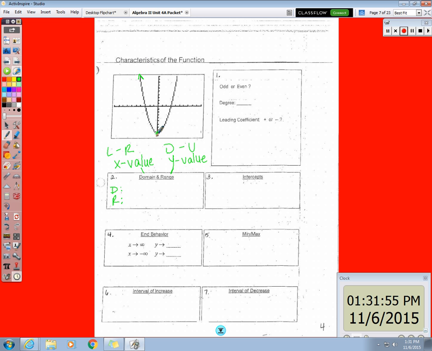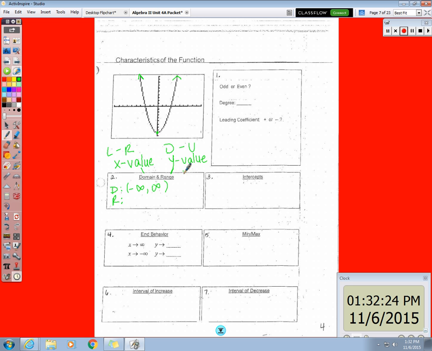Well, as you walk up, aren't you also walking left? So you can walk left forever, which is negative infinity. Now, if I told you to start at the y-intercept and walk to the right side of the graph, how far could you walk? Forever, and since it's to the right forever, it's positive infinity. So the domain of this graph is negative to positive infinity.